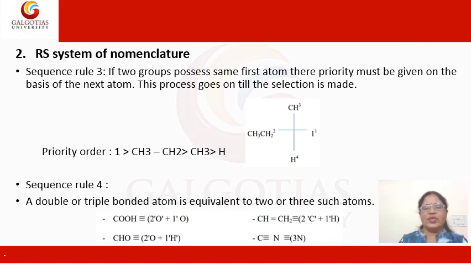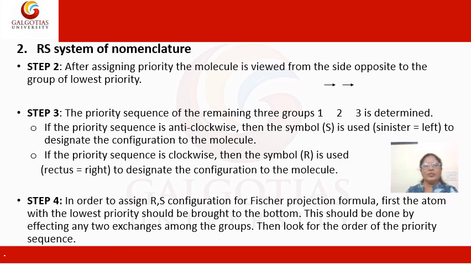The fourth sequence rule is for those groups which contain double or triple bond. Now double bond is considered as 2 different atoms are bonded to the chiral carbon. Triple bond means 3 different atoms are bonded to the chiral carbon, and accordingly then we can give the priorities as per the sequence rule. So that is about the first step of sequencing.